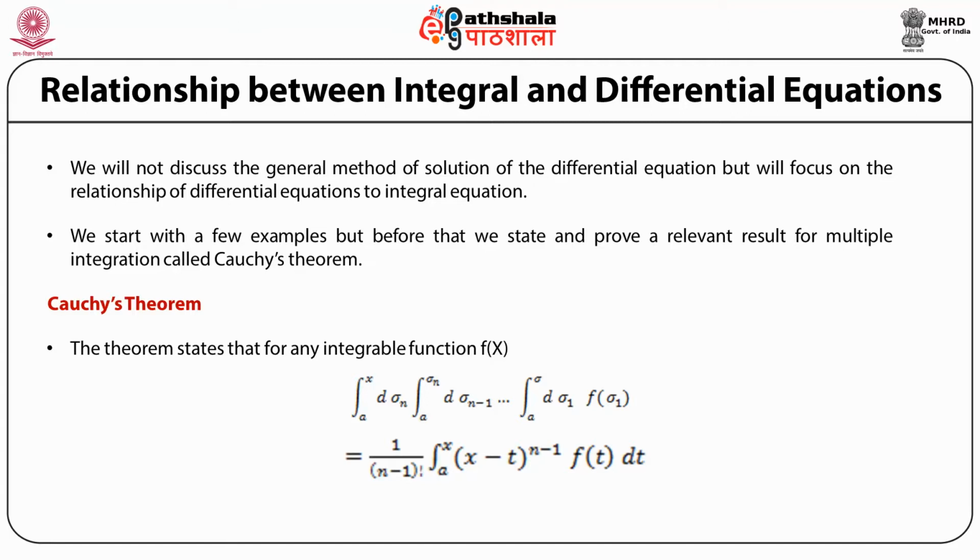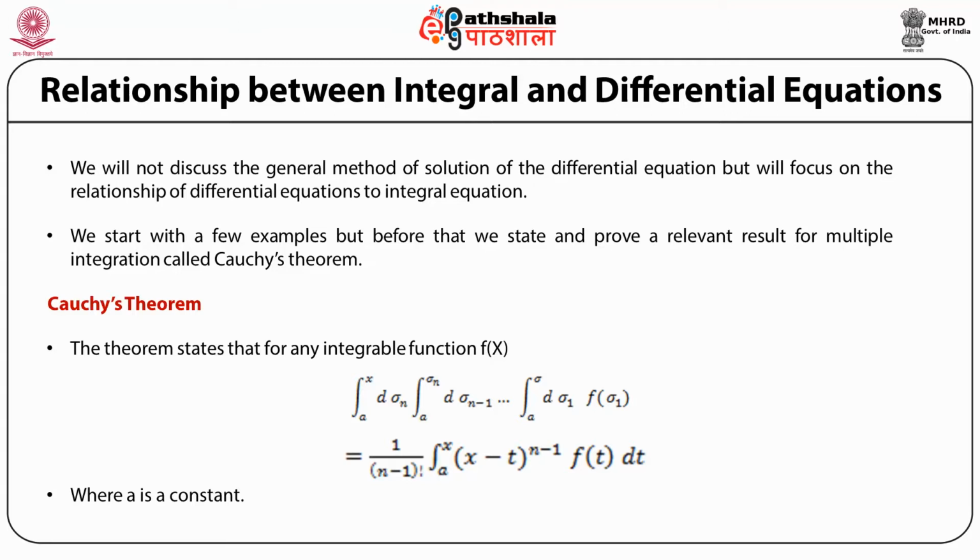Now Cauchy's theorem says that this multiple integral of the function f is given by a single integral of f of t multiplied by (x minus t) to the power n minus 1, integrated over t from a to x, divided by (n minus 1) factorial, where a is some constant point.